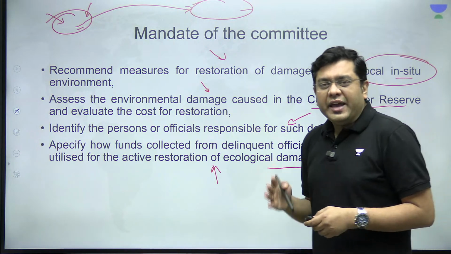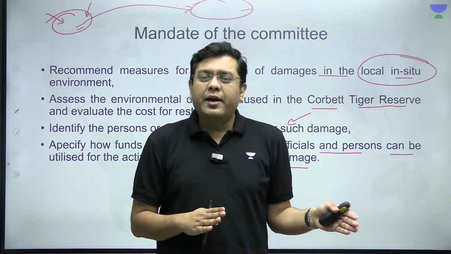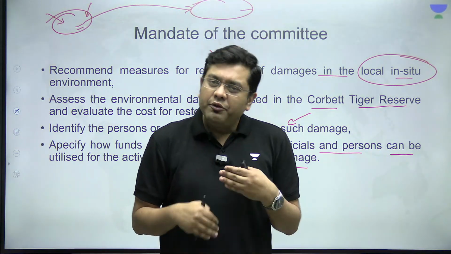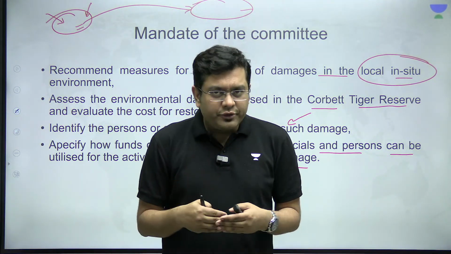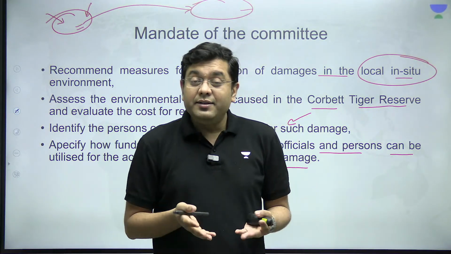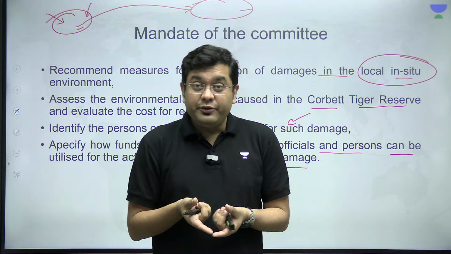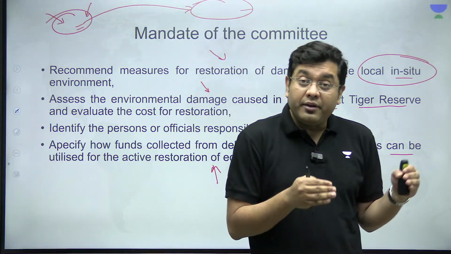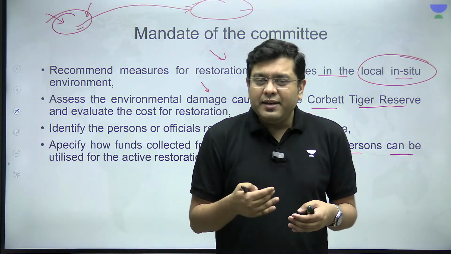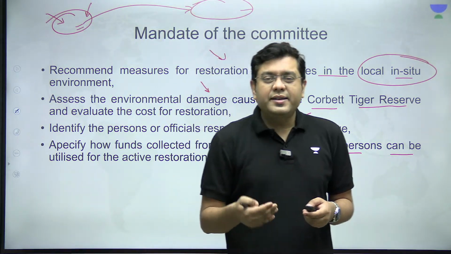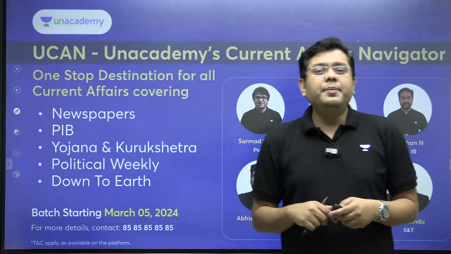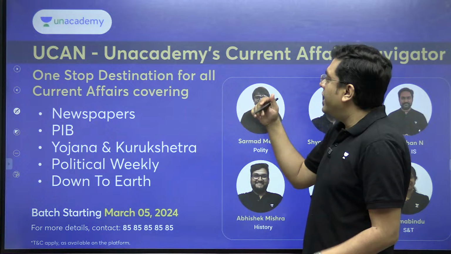So in this, we have studied what the background is, why this matter has come before the Supreme Court. We have discussed the observations made by the Supreme Court, the tiger reserve area, its details, what keystone species are, why the tiger is held to be relevant for the conservation of the forest ecosystem, and then the committee that has been set and its mandate.